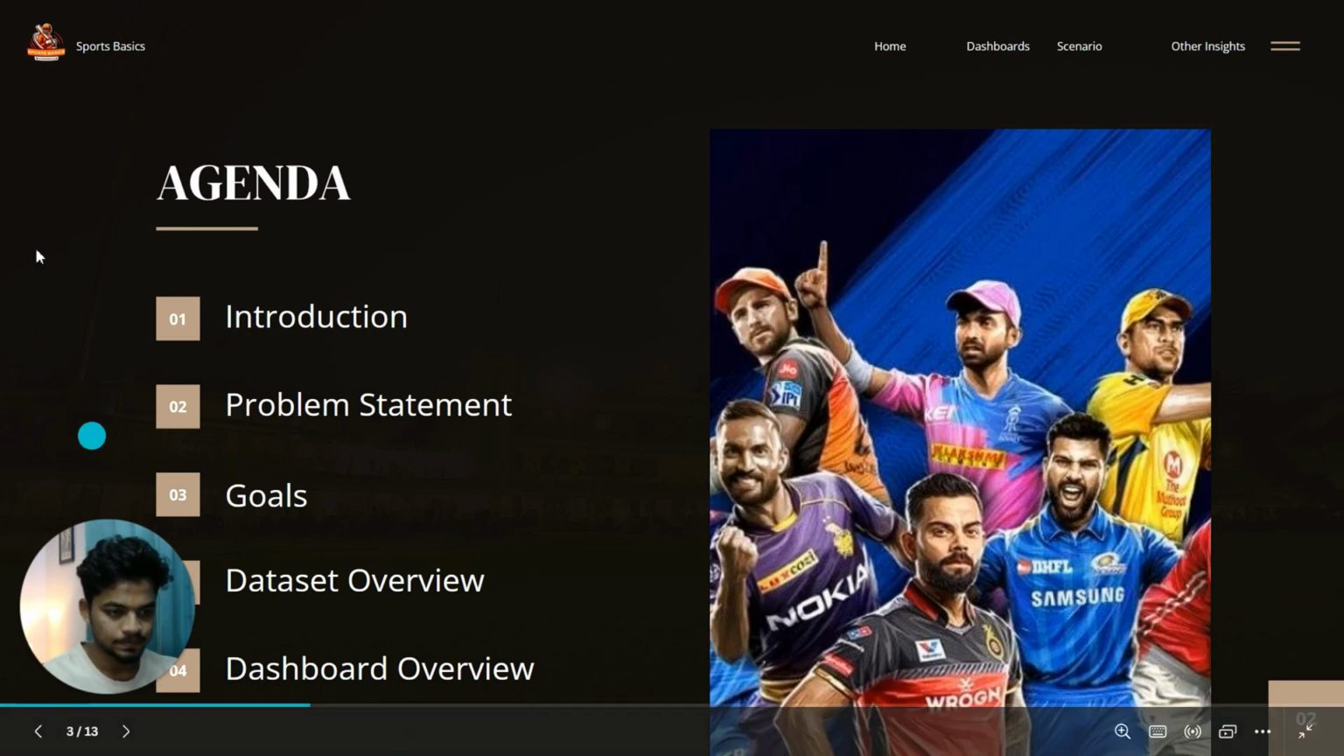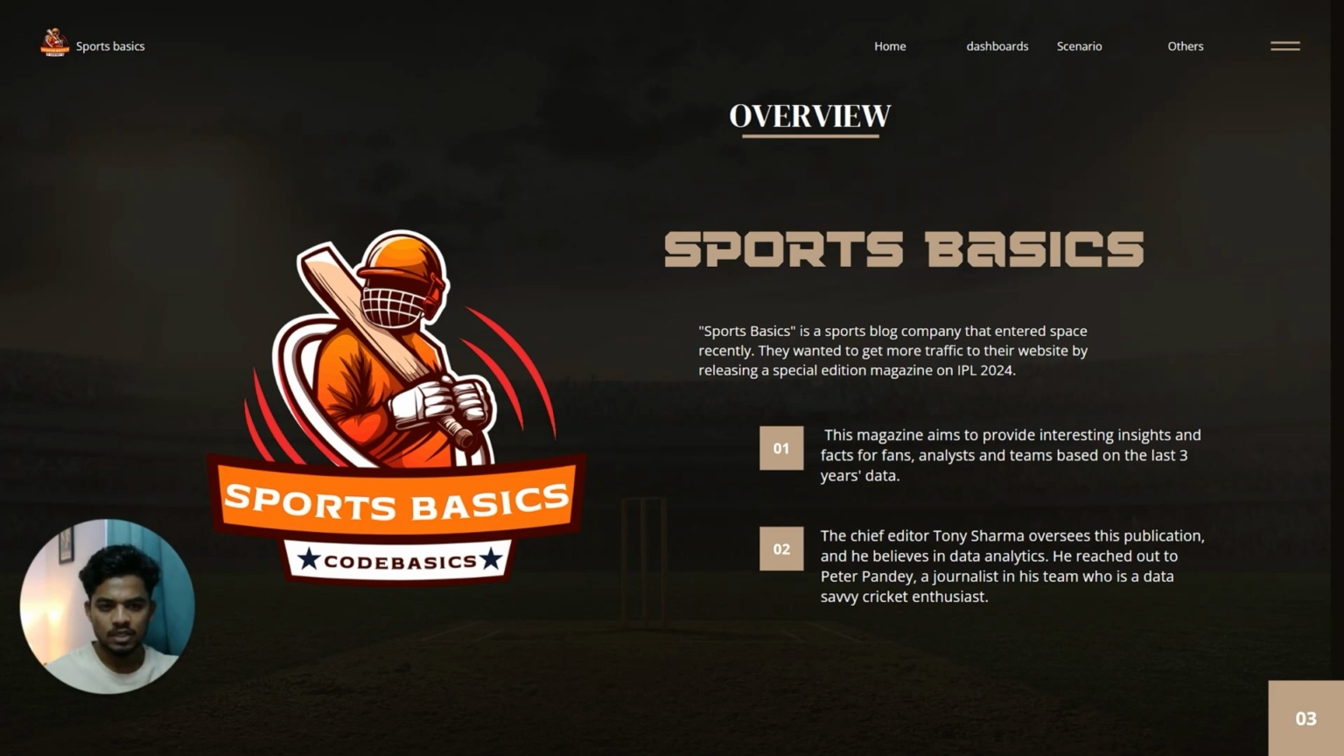Let's get started. Sports Basics is a sports media company that entered the space recently. They wanted to get more traffic to their website by releasing a special edition magazine in April 2024. The magazine will have cool facts and insights from the past 3 years of data. Perfect for fans, analysts, and the teams. You'll find everything from player stats to predictions and the best 11. So, a one-stop shop for all the things.